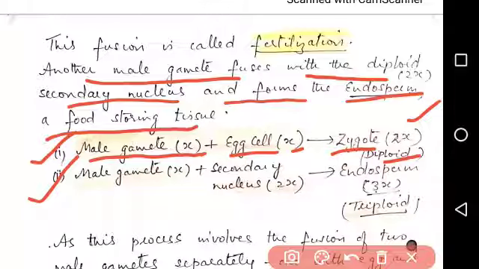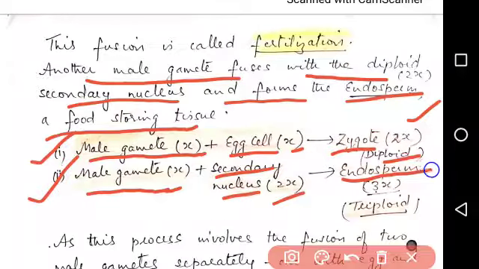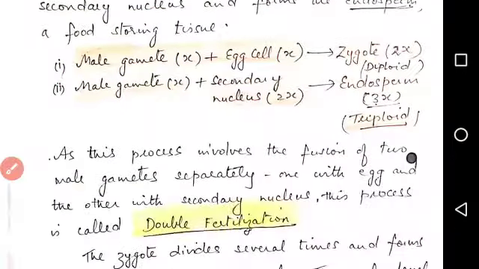In the second reaction, the second male gamete with chromosome number X, or haploid, fuses with the secondary nucleus, which is diploid with 2X chromosomes, and forms the endosperm, which is triploid, or has 3X chromosomes.